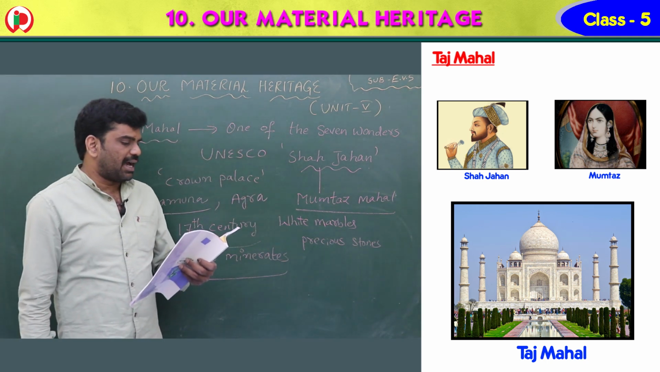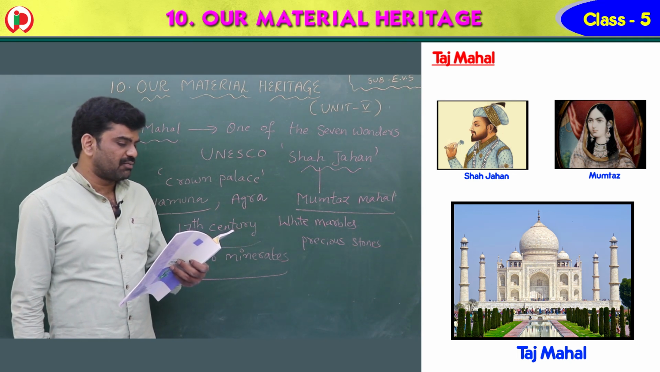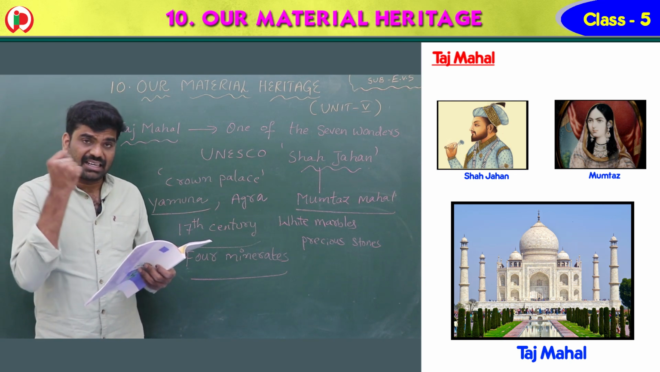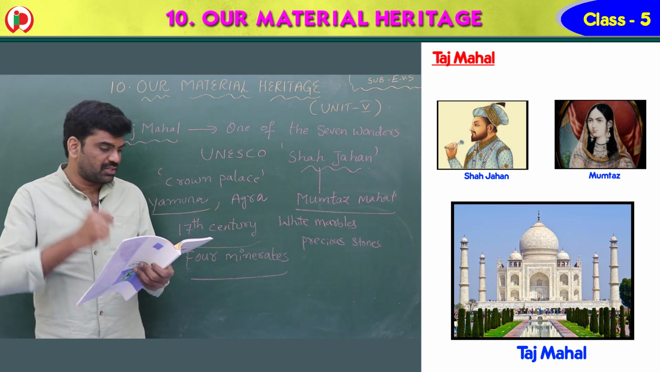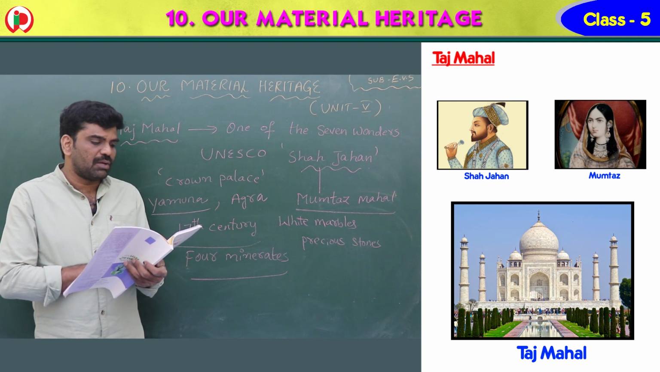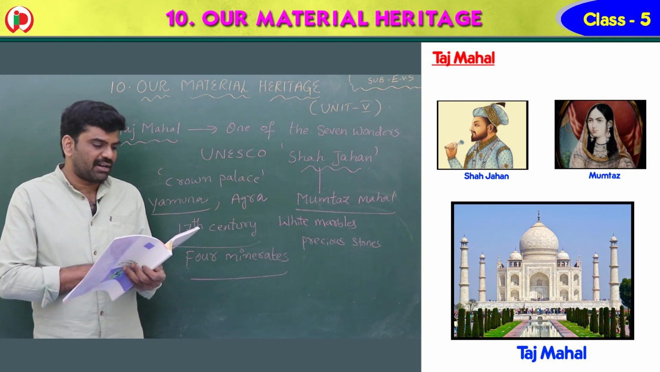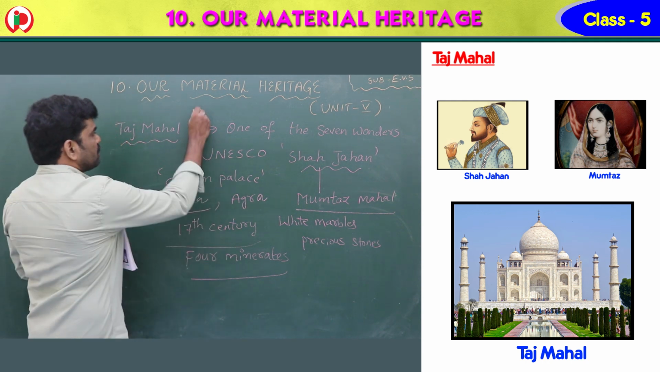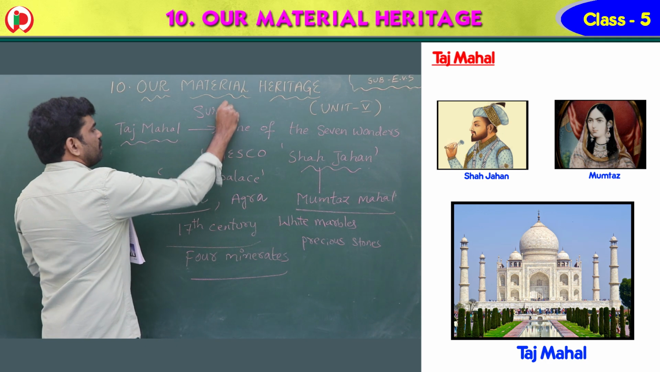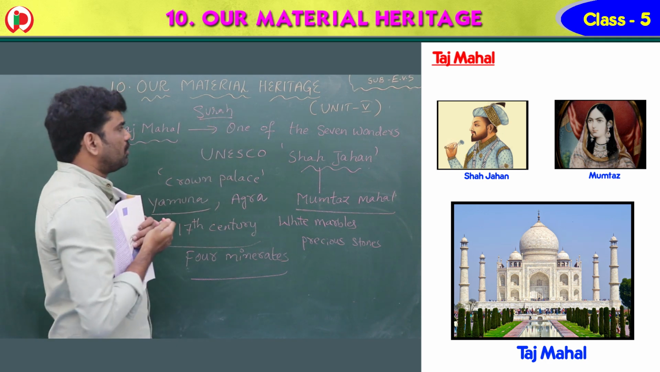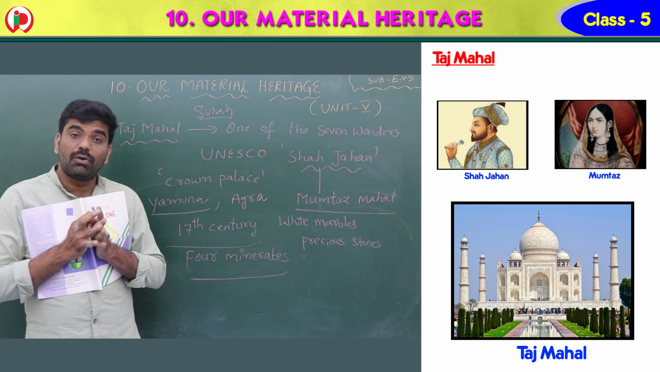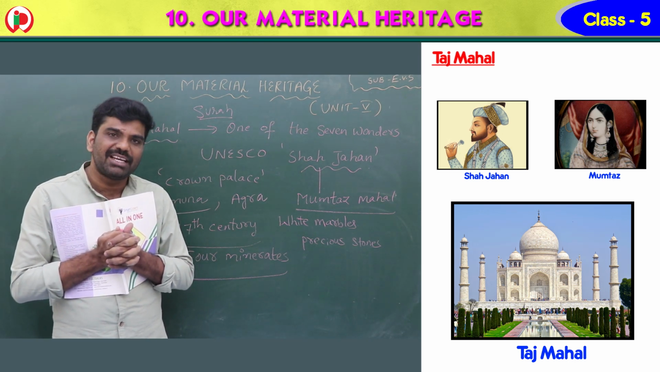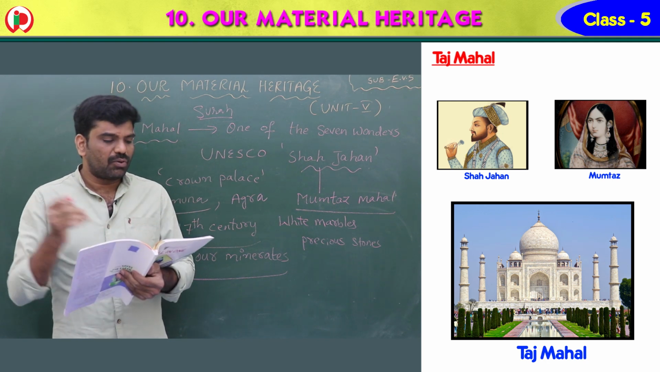More than 1,000 artisans and craftsmen worked on it. See, children, more than 1,000 artists and craftsmen worked on it. Passages from the Muslim holy book, the Quran, have been written on the walls of the Taj Mahal. These are called the Surah. What is the holy book of Hindus? Bhagavad Gita. What is the holy book of Christians? Bible. What is the holy book of Muslims? Quran.